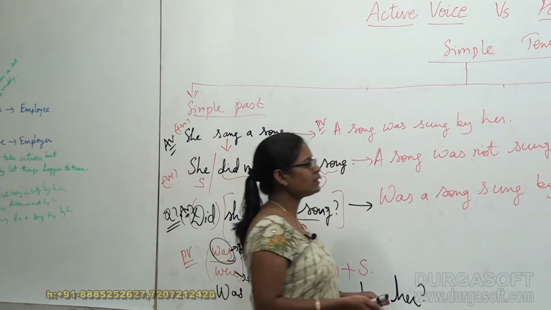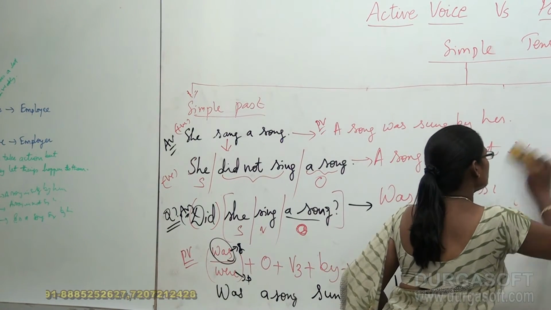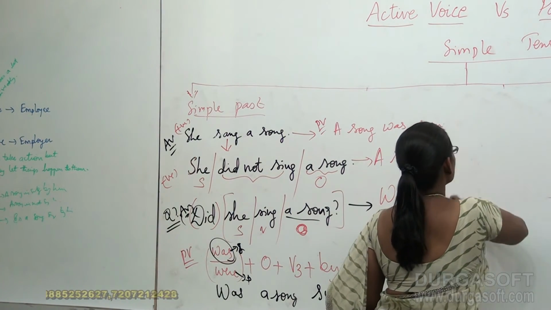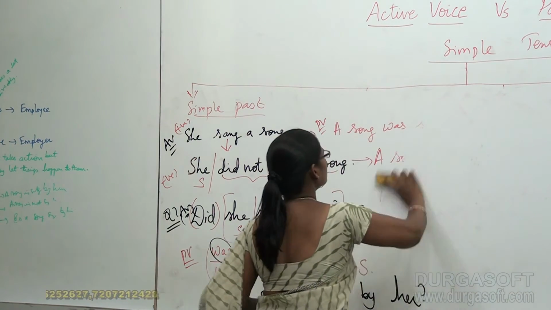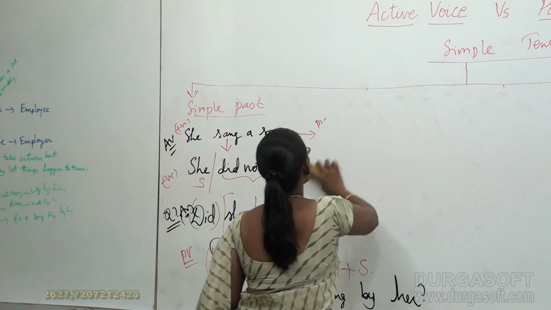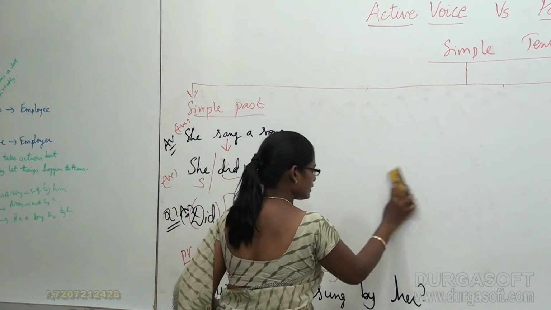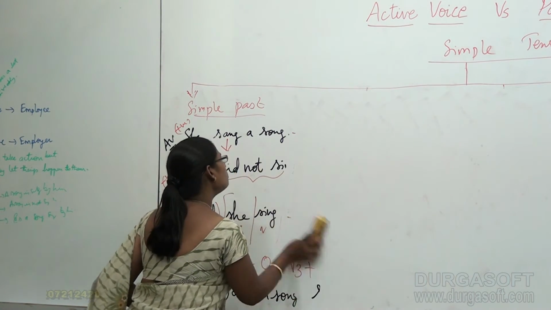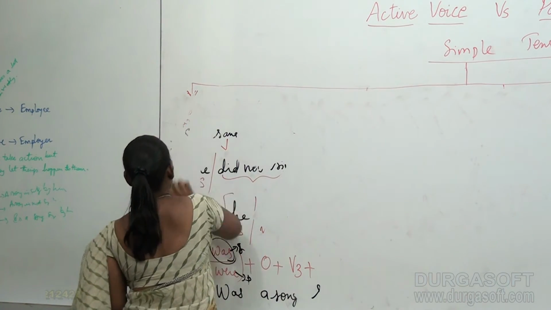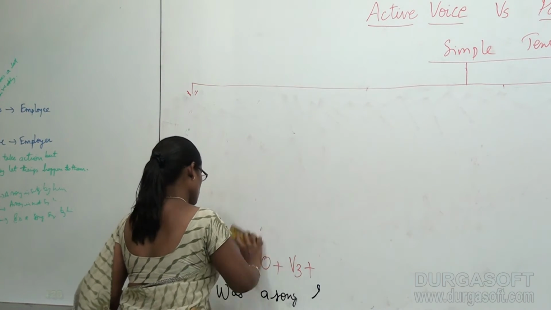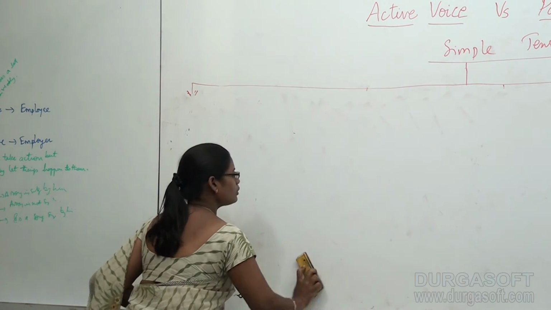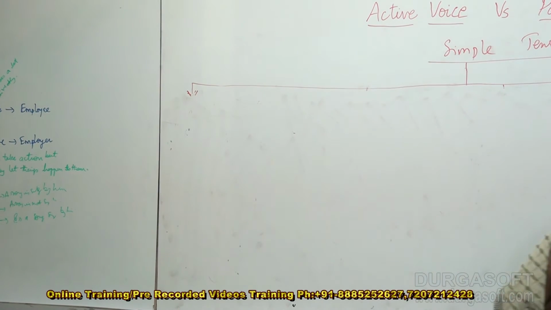Now let us understand how the respective three different patterns of sentences get converted into three different patterns of passive voices in simple future tense. Okay, we are going to do that also now. Now I am going to take this place once again.